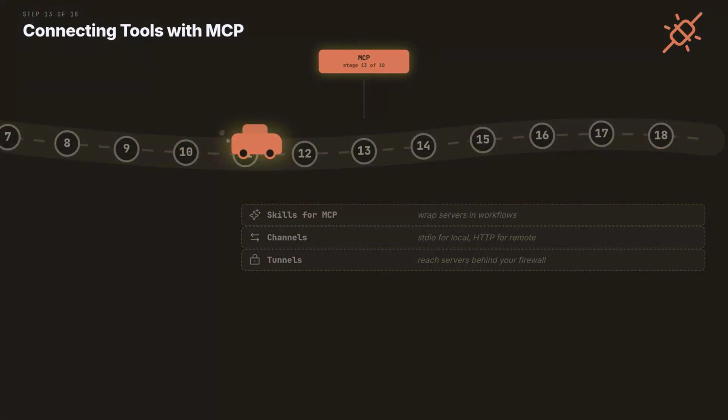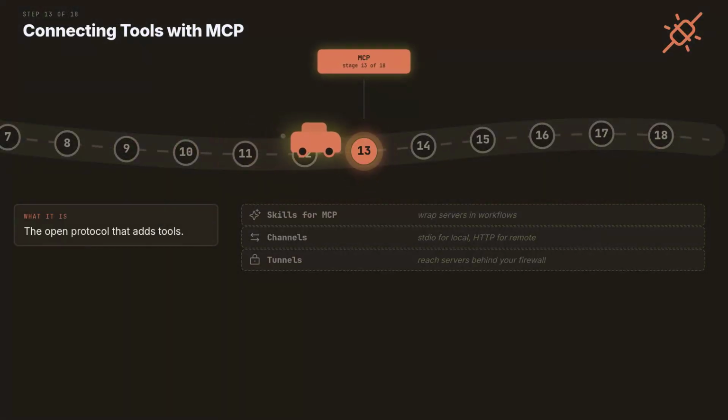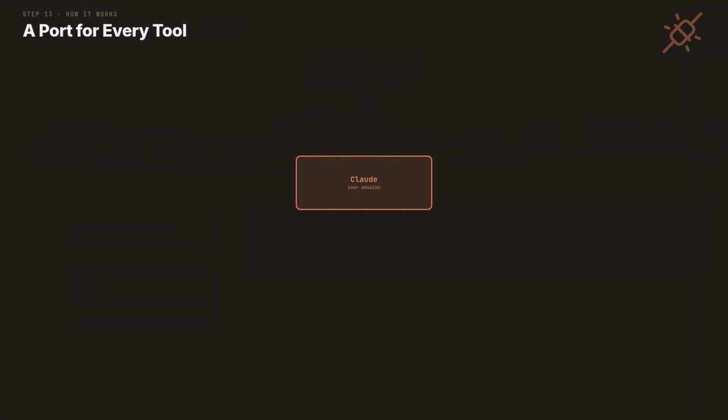Stage 13, the USB port. Stage 13 is MCP. The open protocol that plugs outside tools into the session. Your database, your browser, your issue tracker. MCP is how Claude reaches them. Out of the box, Claude touches files and a shell. MCP is how everything else arrives.